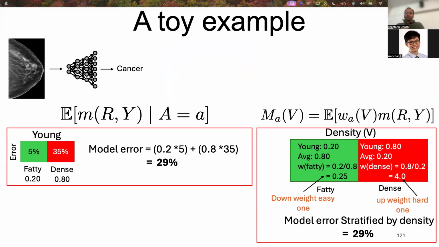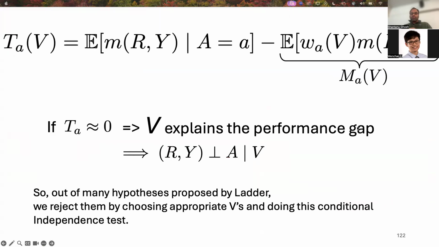Now I'll introduce some more notations here. The one on the left is the raw model performance of the subgroup, and on the right, it is the reweighted performance of the model in the pseudo population. What we did is we just computed TA, which is the gap between the actual performance of the subgroup and the upweighted performance of V. If TA becomes 0, then the set of variables V effectively explains the gap successfully.